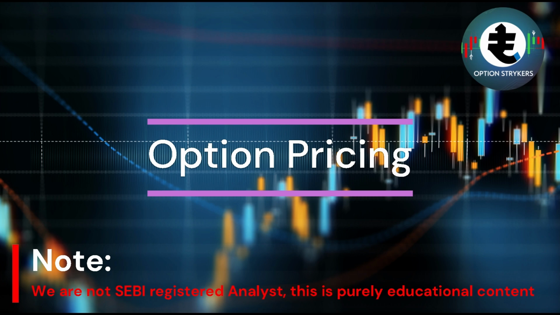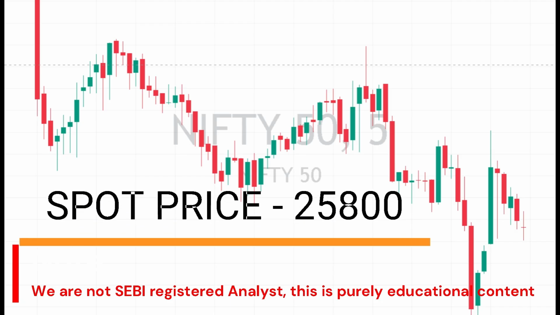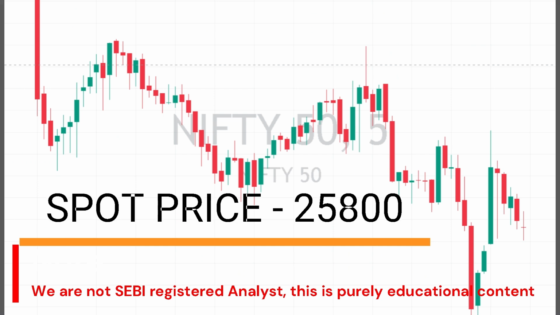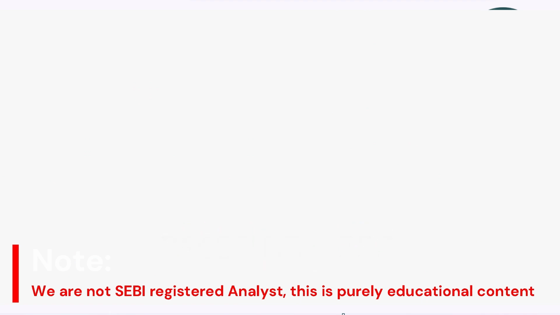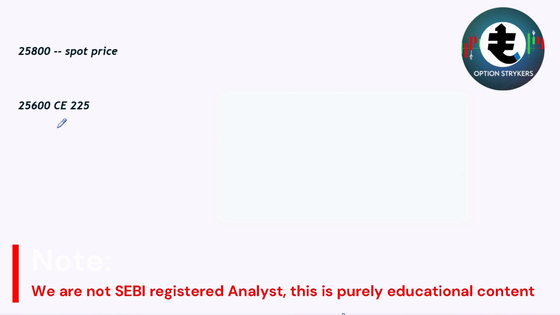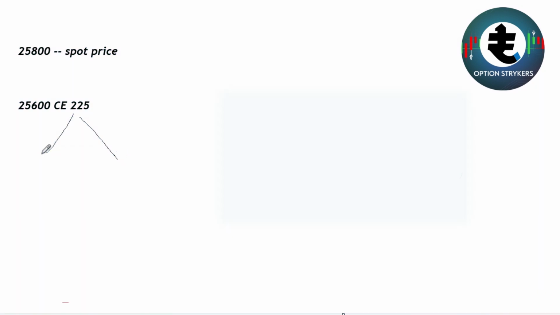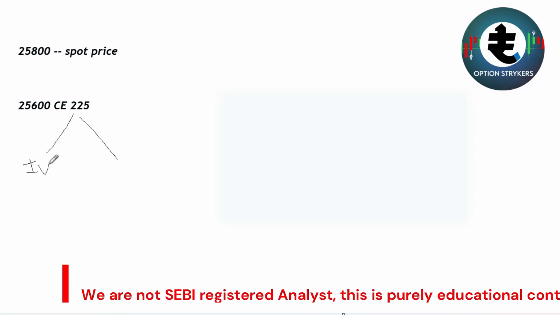So let us understand how the option pricing works. Assume that the market is trading at 25,800, which is generally called the spot price. Assume that we have taken the 25,600 call option at, let's say, 225 rupees. For this premium of 225 rupees, we have the intrinsic value and the time value.